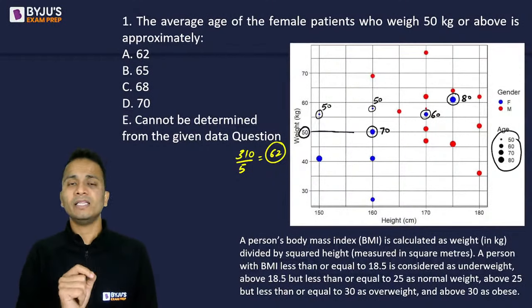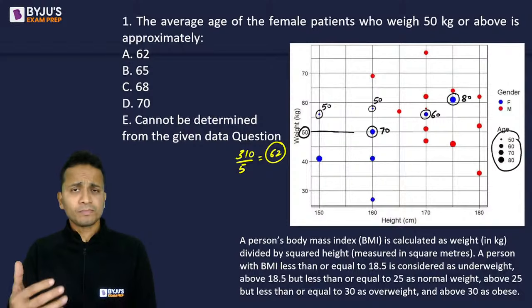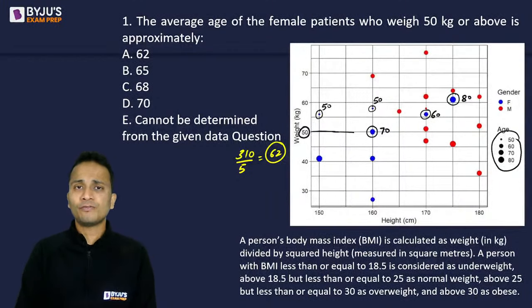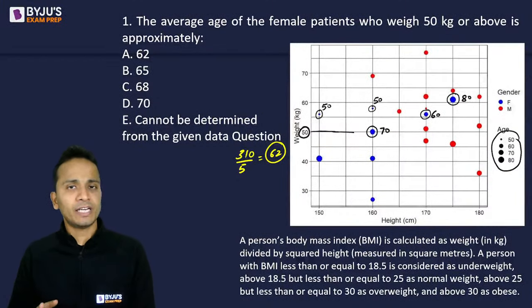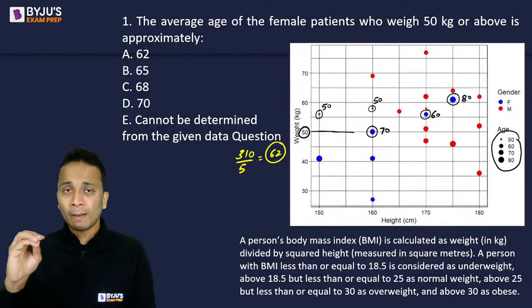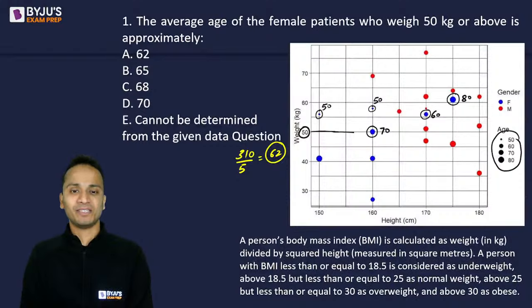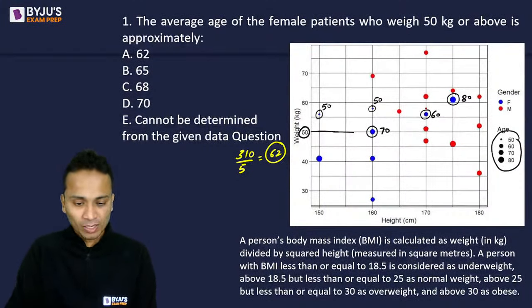Please do that in the paper of XAT. In the XAT paper you will see that the cutoffs for each of the sections can be easily reachable. The cutoff for any of the programs of XLRI is also easily reachable, provided you are in your senses while attempting this paper. It's a very easy paper.